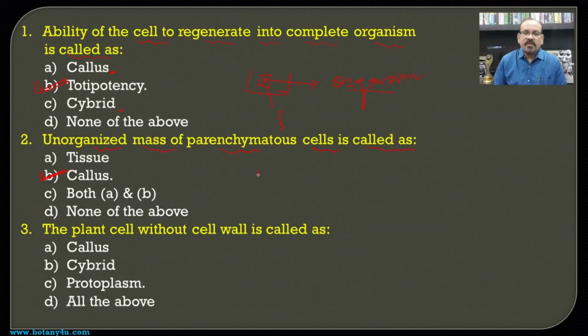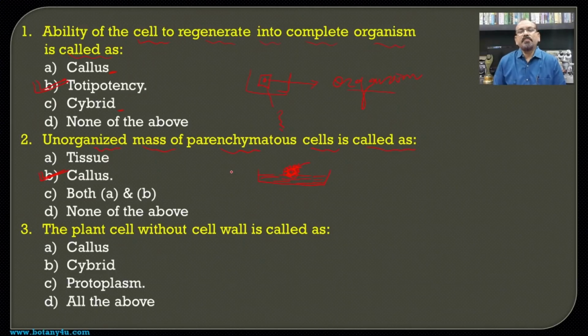So when the different cells or the organ or any part of the body from the plants is cultured on a nutrient media, then at that time there is a division and redivision of the cells, and because of that there is a formation of a mass of cells, and all the cells which are present here are isodiametric, of the same type and parenchymatous thin walled.